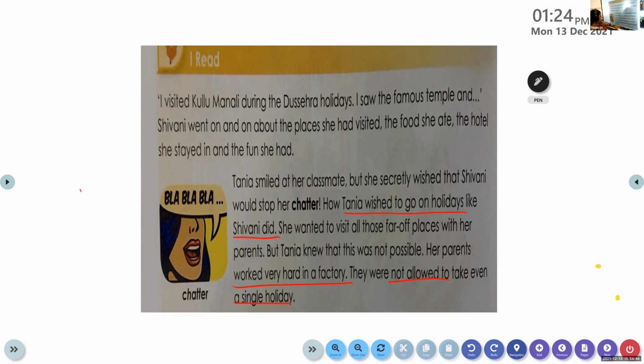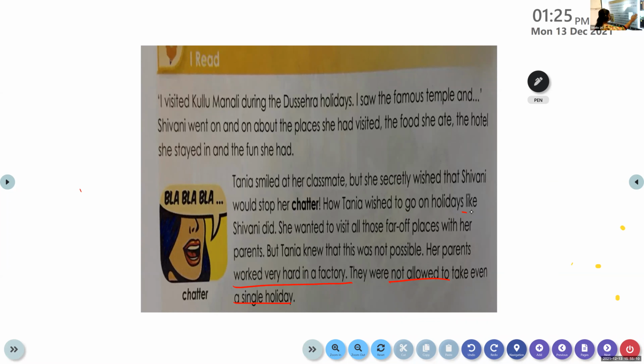What do you understand by the term single? What is the meaning of single? One. They were not allowed to take even one holiday. Then how would they be able to take their daughter on a holiday? Is it possible? No, they did not have enough money. They did not belong to a very affluent or well-off family.